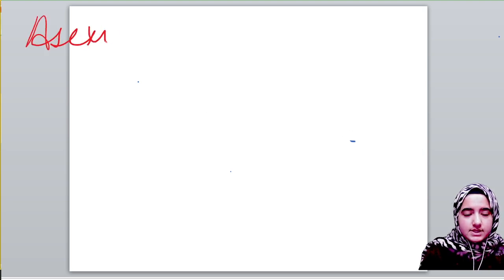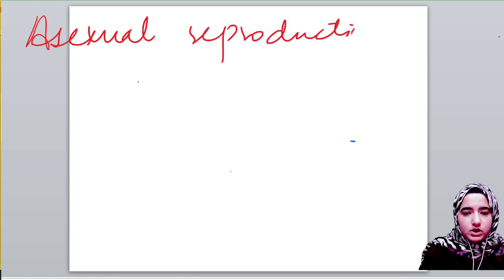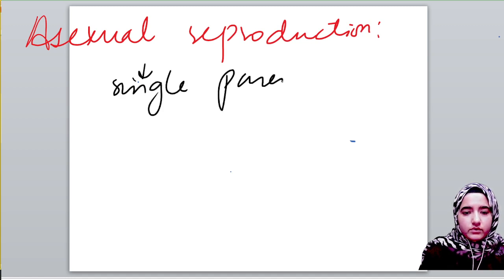See what asexual reproduction was basically. In asexual reproduction, a single parent was involved. It was of so many types.